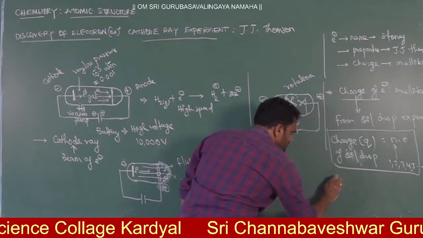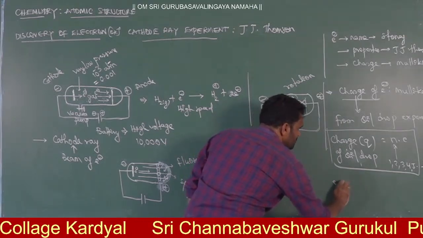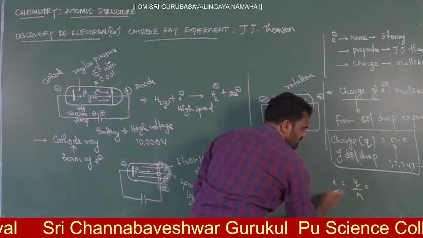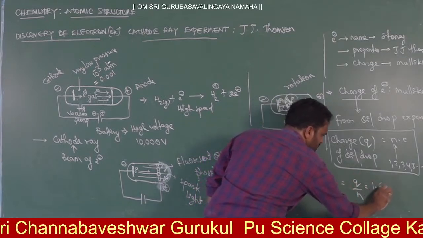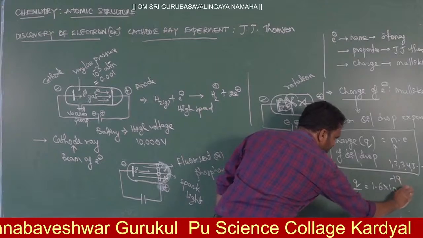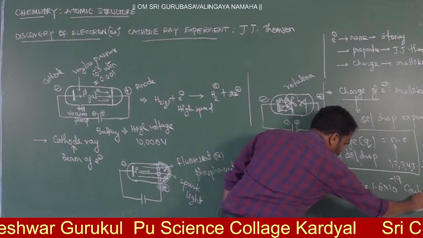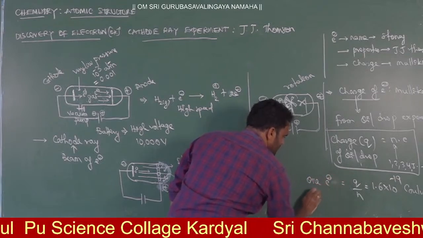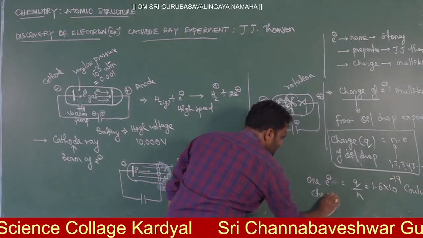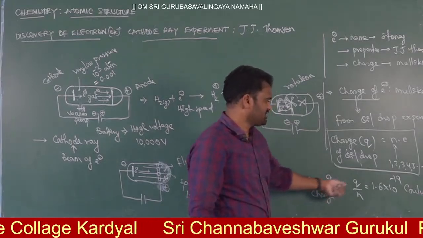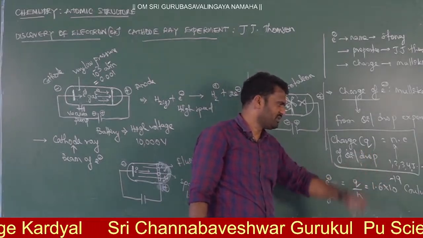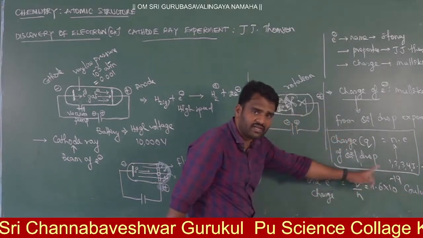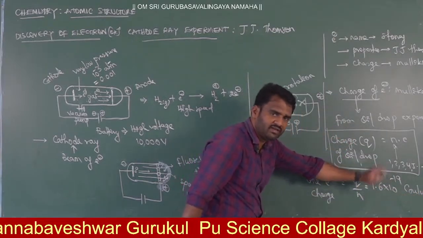So what is the electron charge here? e will be equal to what? Q by n. Then the experimental value given is equal to 1.6 into 10 power minus 19 coulombs. This is the charge of one electron. The mathematical value will be equal to 1.6 into 10 power minus 19 coulombs. This is the SI unit. Coulomb is the unit of charge of the electron in SI units.